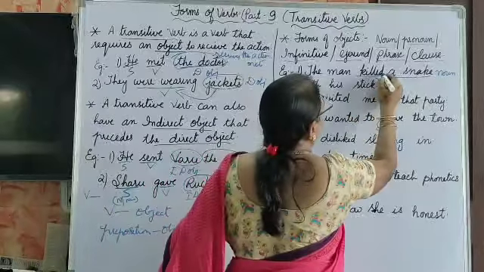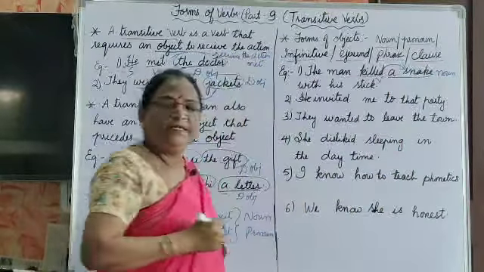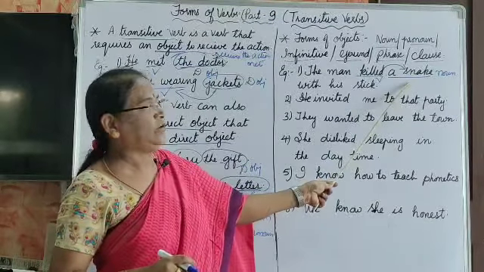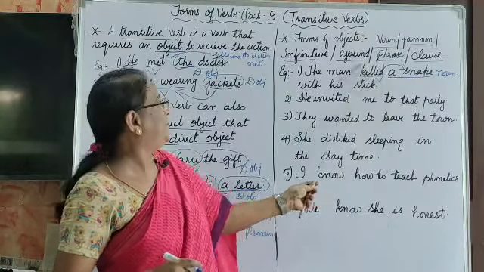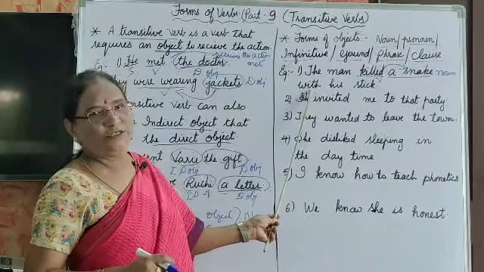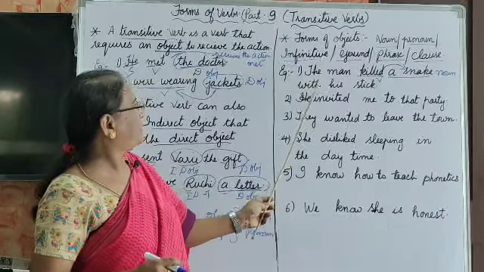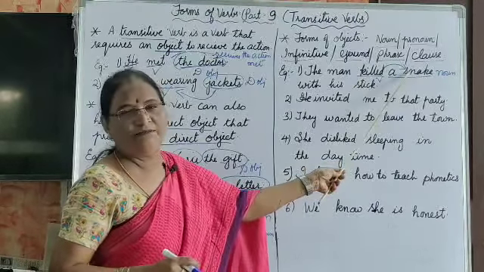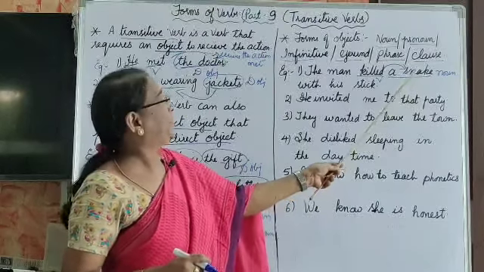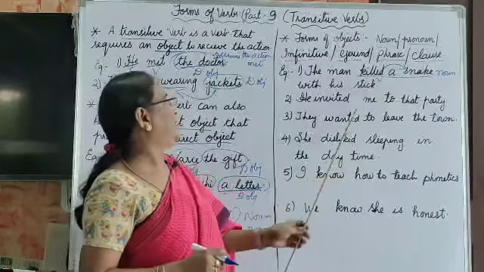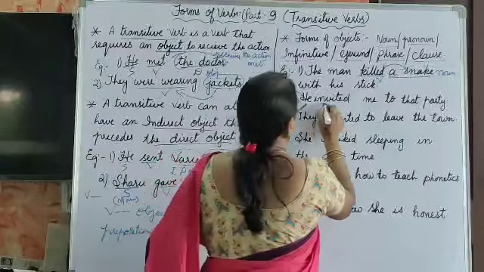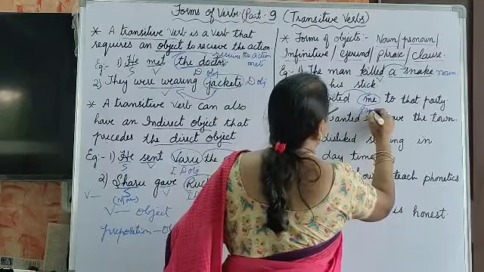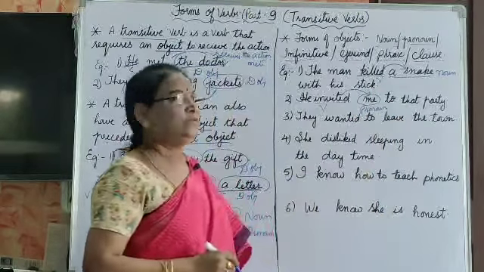Next is the man killed. See, soon after the verb, the thing is known as object. Soon after the verb, the noun or pronoun, whatever it may be, that is confirmed as an object. Not this, this is after the preposition, so it is not the object of this sentence. And next is he invited. Invited is a verb. Soon after the verb, me, this is pronoun. So this is object here.